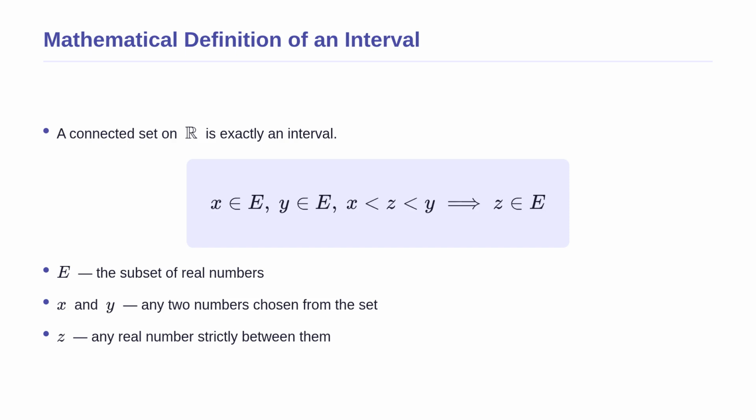To formalize this idea of an unbroken string, we use the mathematical concept of an interval. The core theorem states that a subset of the real line is connected if and only if it is an interval. Here is the strict mathematical definition. The formula tells us that if you pick any two numbers, x and y, inside your set E, then every single number z that falls strictly between them must also be in the set. If this rule holds true for every possible choice, the set is an interval. If z increases or decreases but stays between x and y, it must never fall outside the set.